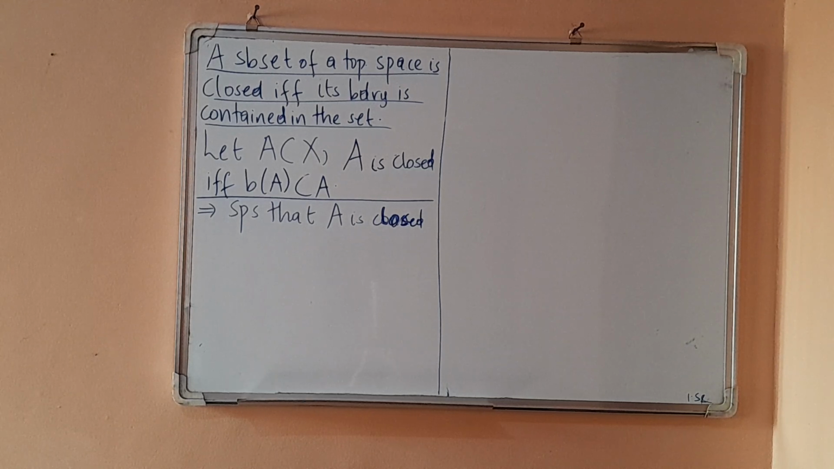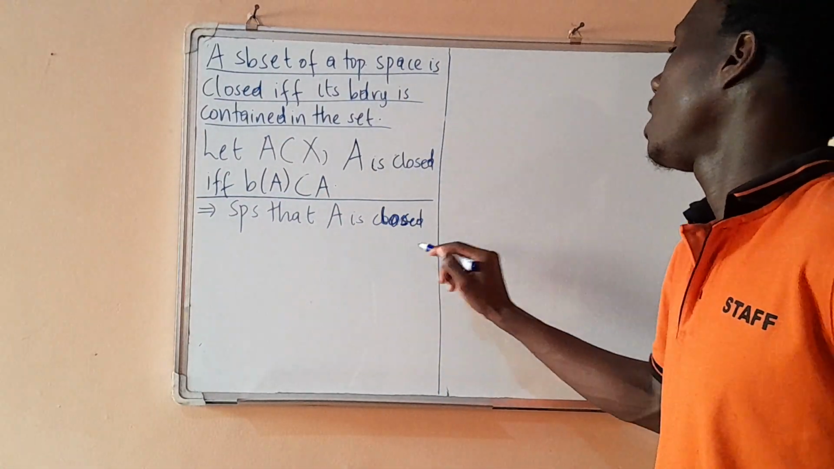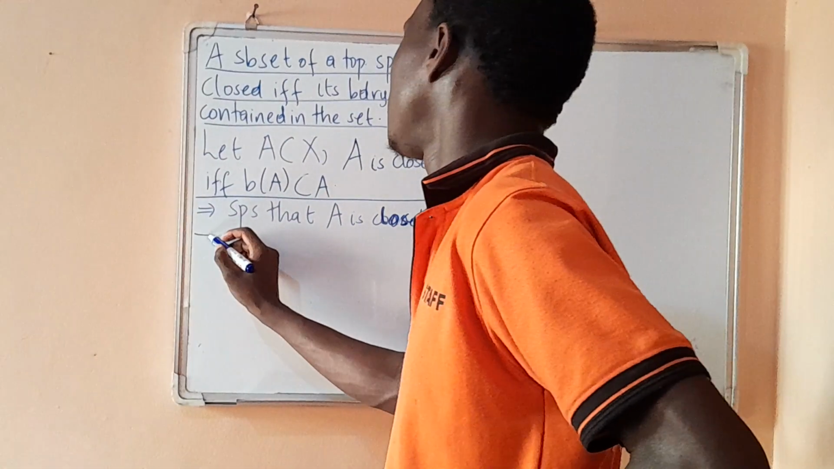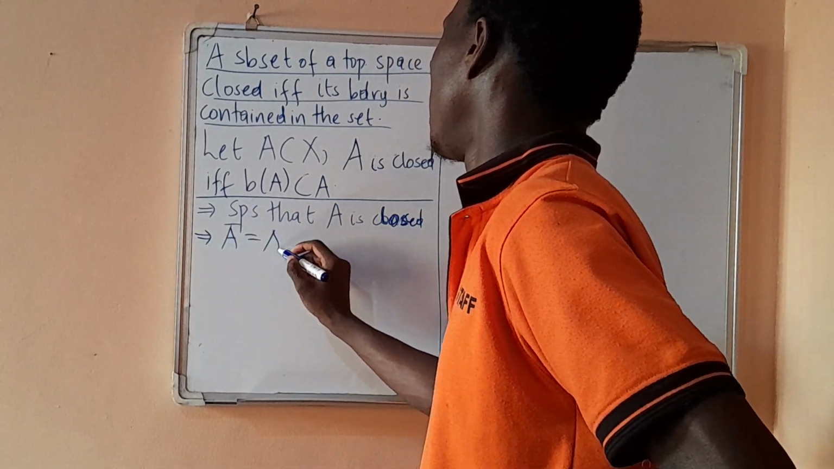So we are letting A be a subset of a topological space X. We are saying that A is closed if and only if the boundary of A is closed if and only if the boundary of A is a subset of A. So suppose that A is closed. This implies that the closure of A is equal to A.